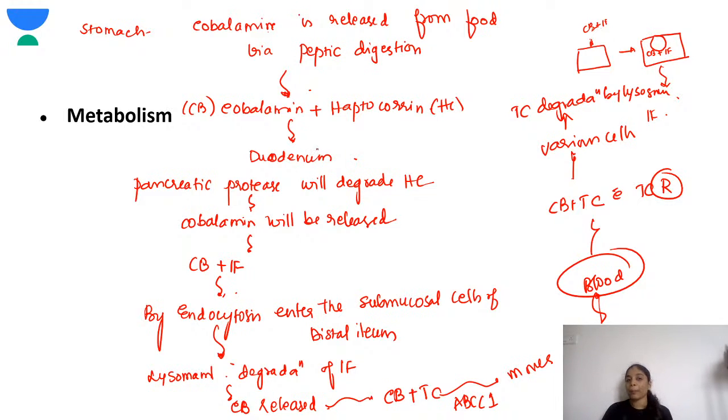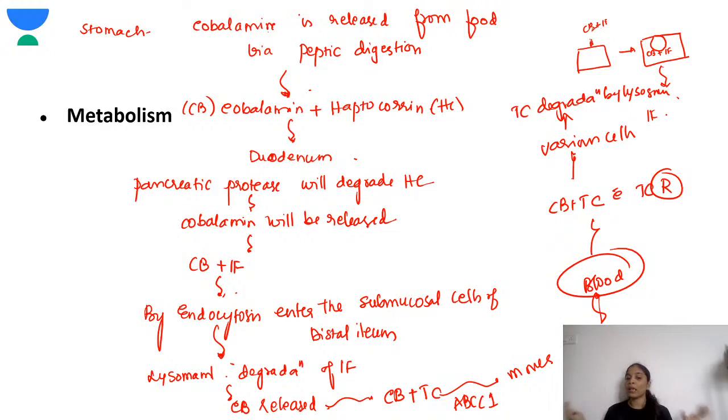In the duodenum, what happens? This haptocorrin is degraded by the pancreatic protease. So now again the cobalamin is free. Now this cobalamin will bind to the intrinsic factor. This cobalamin and intrinsic factor complex will enter the cells of the distal ileum. How does it enter? These cells have an intrinsic factor receptor. So this complex will bind to that receptor, and there will be endocytosis, and this complex will enter the cell. Inside the cell, there is lysosomal degradation of intrinsic factor.